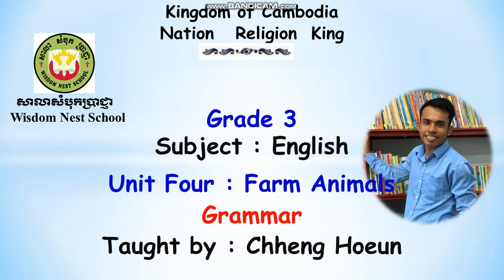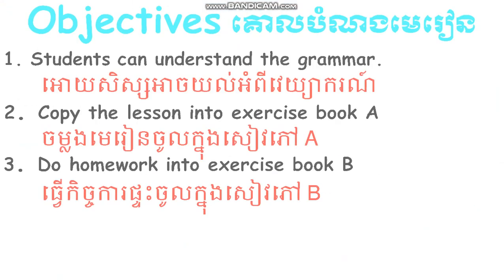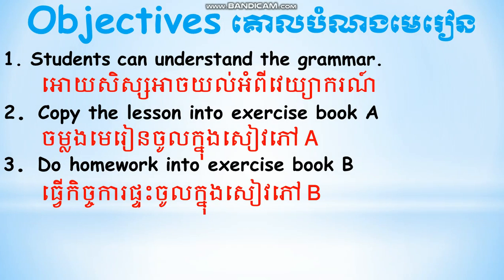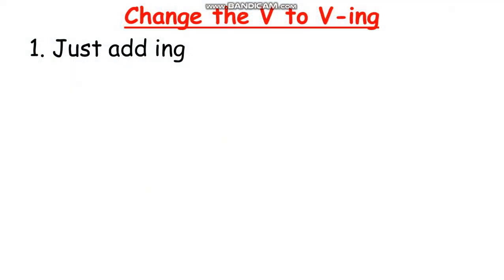So today I want to continue our lesson that talks about farm animals, and we are going to finish our grammar today, okay? Before going to our grammar, I want you to know the objectives of our lesson today. Objective number one, students can understand the grammar. Number two, copy the lesson into exercise book A and do the homework in exercise book B, alright? So now let's go to our grammar.